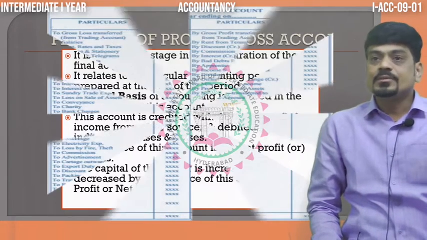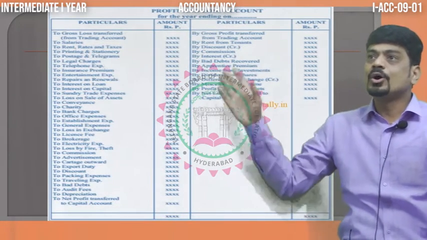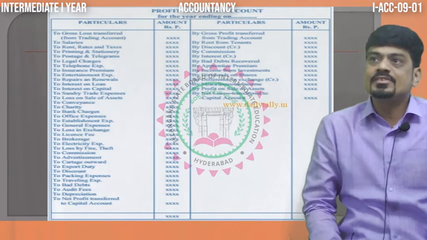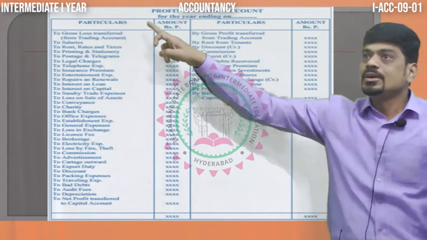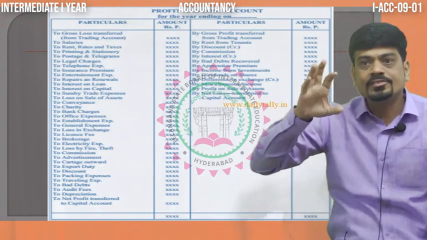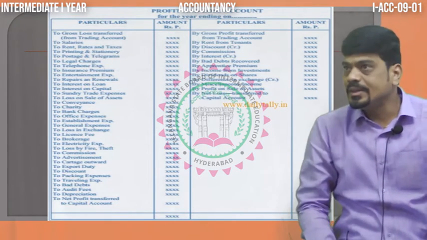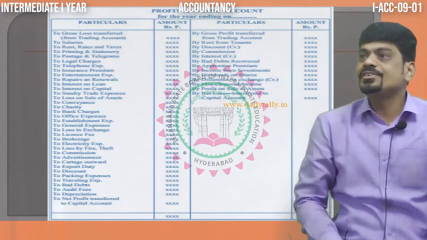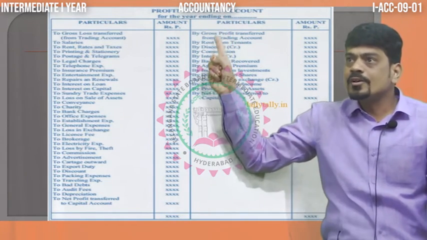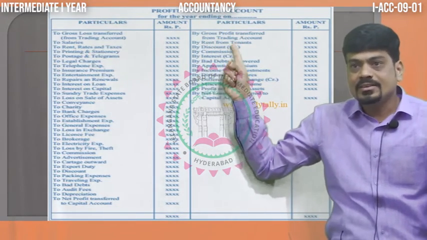Now, here is the format of the profit and loss account. Maximum all the items are given. On the debit side, we bring the gross loss. Gross loss may be there or may not be there. If any gross loss is there in the trading account, we bring it to the debit side, whereas gross profit will be brought to the credit side.